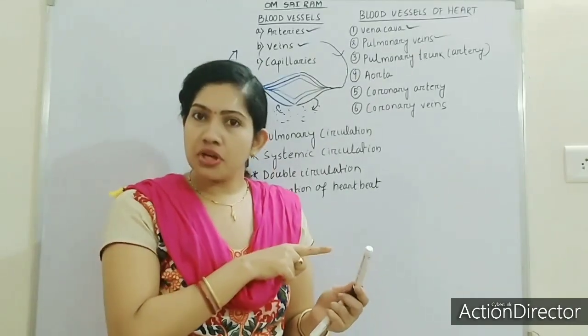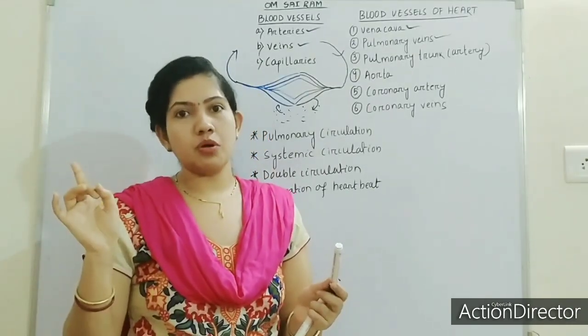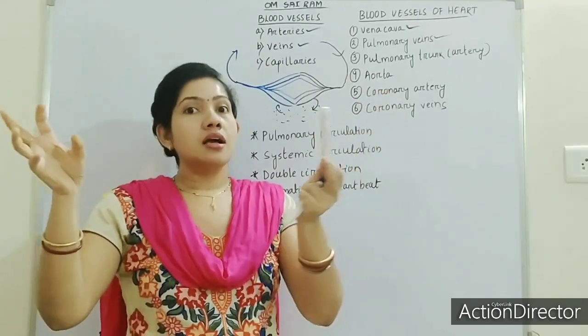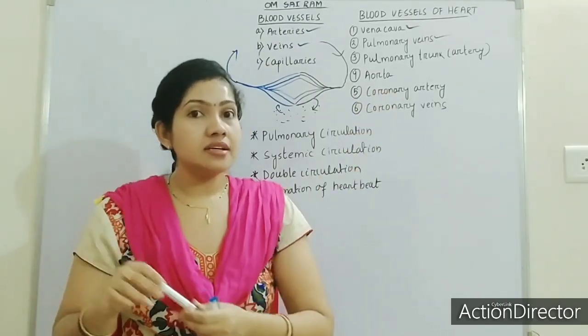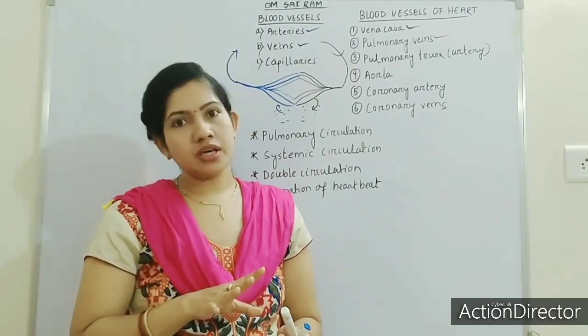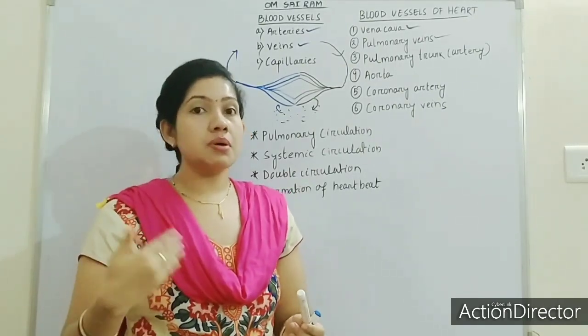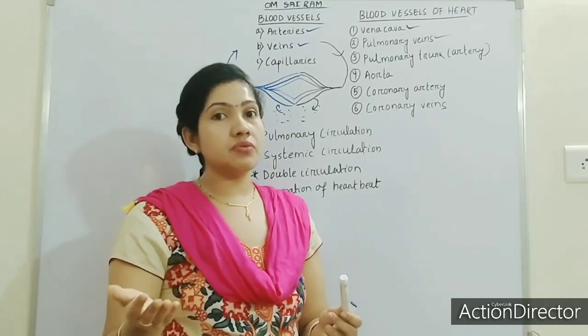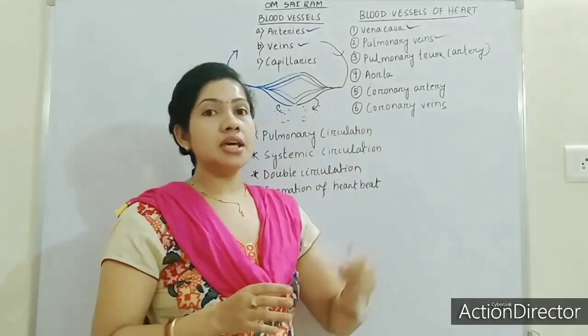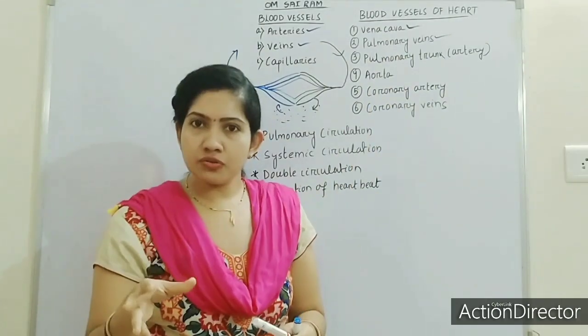Okay, right pulmonary vein and left pulmonary vein, and these pulmonary veins will come and pour that blood to the left part of the heart. Just try to remember all these things, we already discussed them in the last class. So pulmonary veins are the exception to veins.